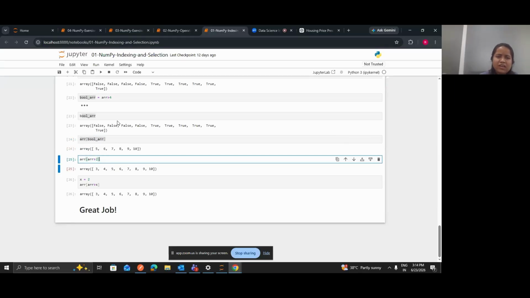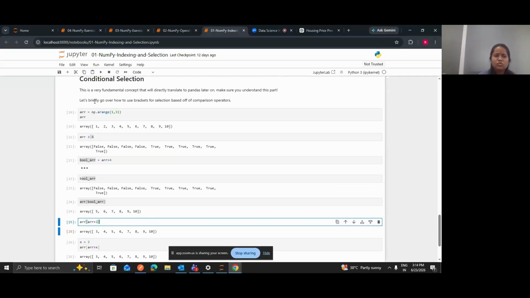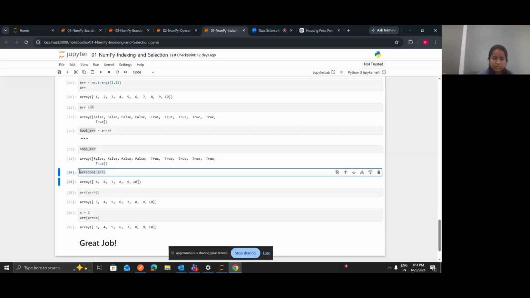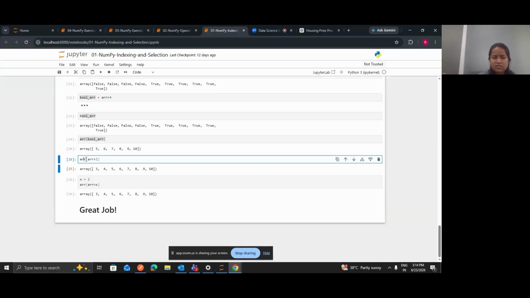Now the second one here, we created this conditional just to show you how this whole condition works. But actually when you write the code, you don't need to do all these steps. I mean you don't need to create first the condition and then pass the condition inside some different variable and then pass that variable inside this array. Instead of doing that, you can simply pass the condition inside the array, right? So from the array you want only those which are greater than 2. So 3, 4, 5, 6, 7, 8, 9, 10, these are greater than 2, so it will be printed here.